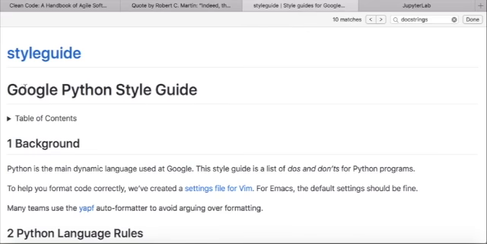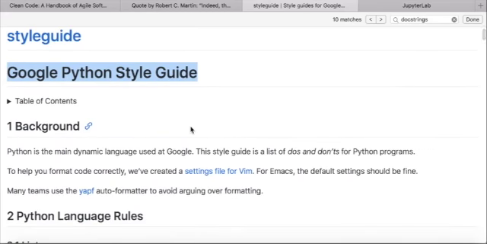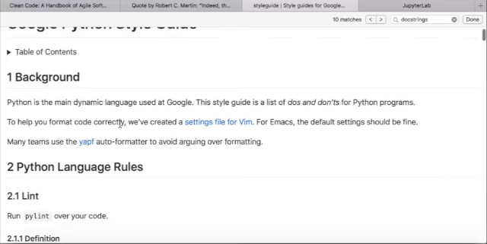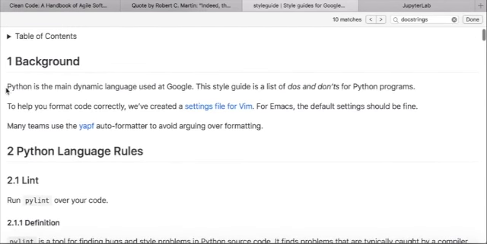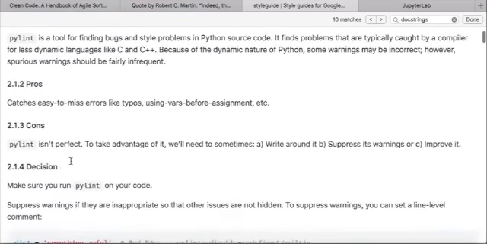And we're going to follow the Google Python style guide. So if you have any questions about what should I do for my Python code, they're answered here in the Google Python style guide. And I'll have a link to this in the Blackboard page. The thing I think is interesting is it says Python is the main dynamic language used at Google. So don't worry about PyLint right now. We probably don't need to worry about that.